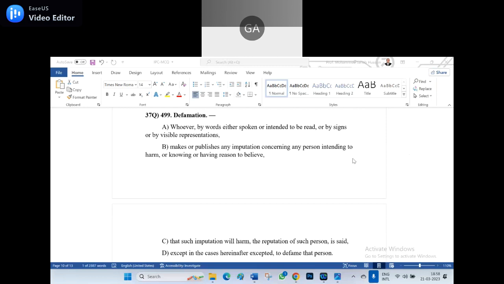So among the A, B, C, D, there is one mistake I committed. Which one is the wrong one? A is very much clear. Whoever by words either spoken or intended to be read, or by signs or by visible representation, it amounts to defamation. What about the B? Makes or publishes any imputation concerning any person intending to harm or knowing or having reason to believe. This is also very much correct.